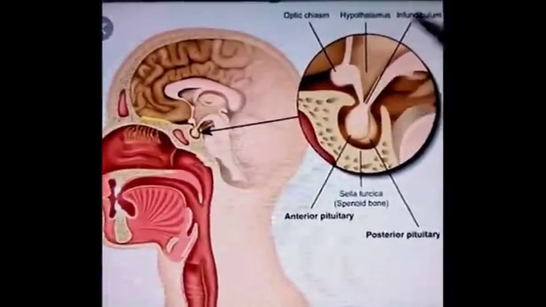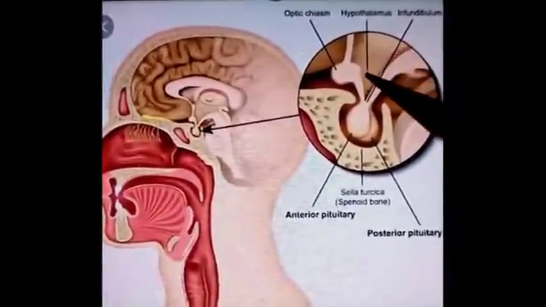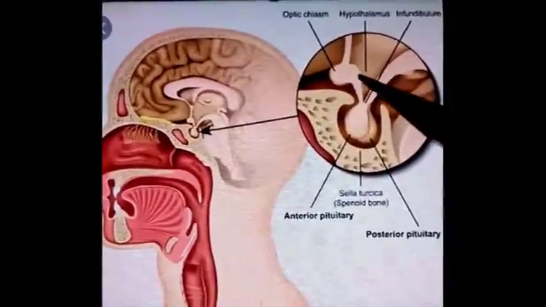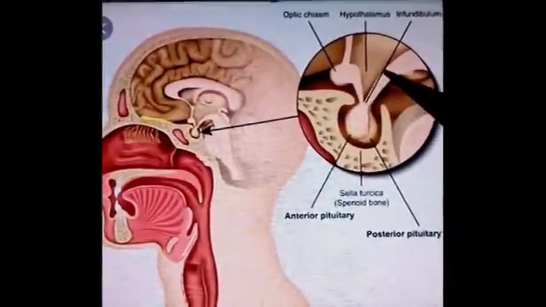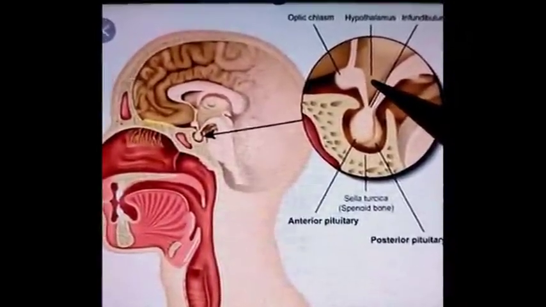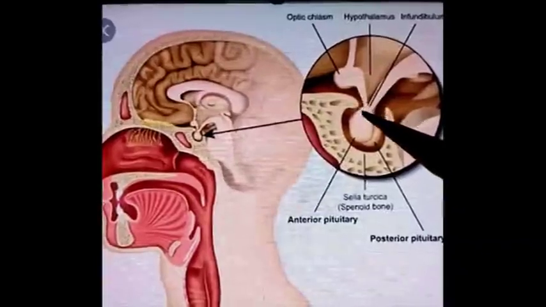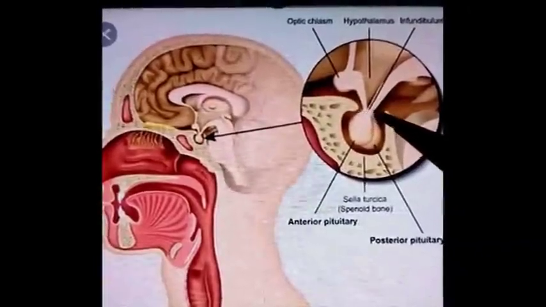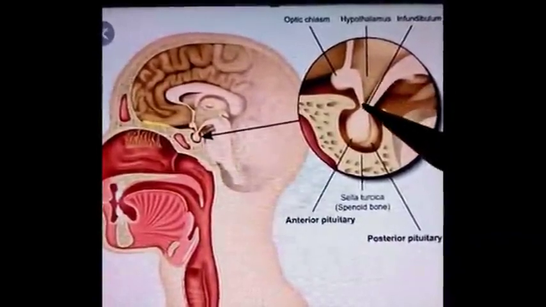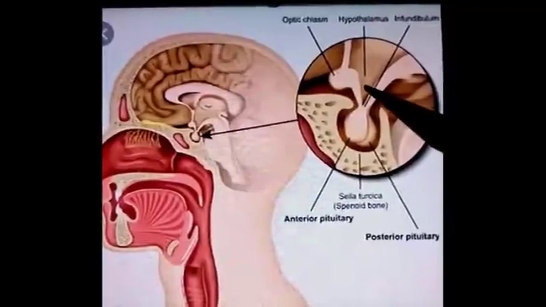Then next is the infundibular recess of the third ventricle. So this is the cavity of the third ventricle. This conical downward projecting part of the third ventricle is known as infundibular recess because this upper tubular part of the pituitary gland is known as infundibulum. So the part of the third ventricular cavity which is projecting towards the infundibulum of the pituitary gland is known as infundibular recess.